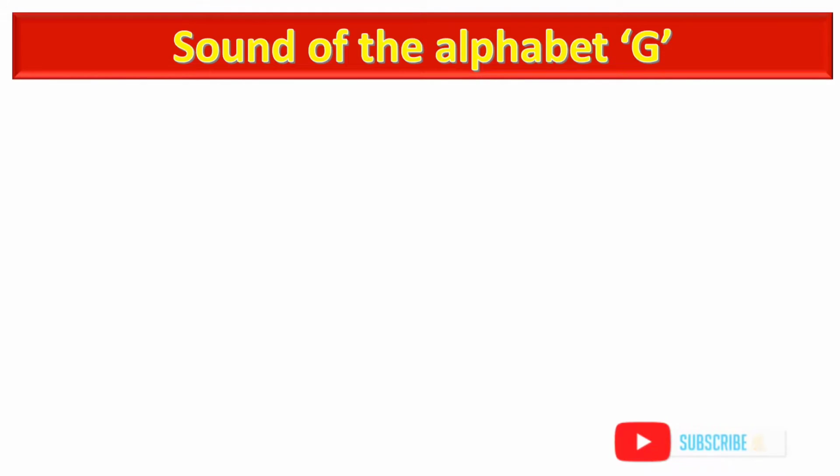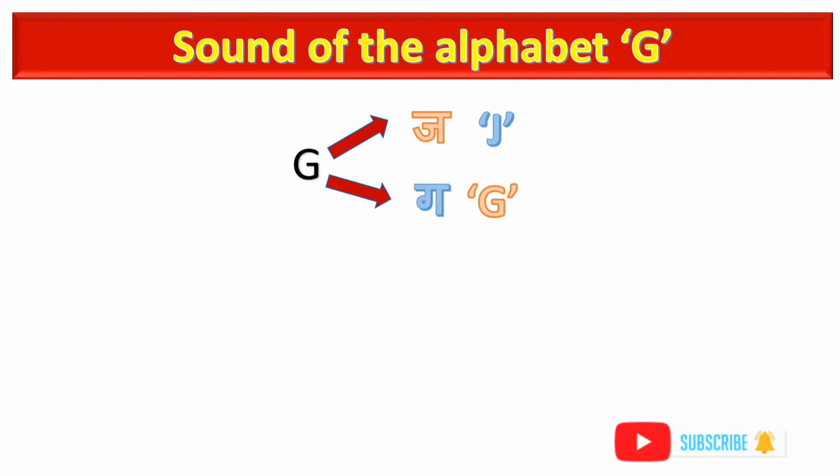Everyone! We often get confused with the sound of the alphabet G. G gives out two sounds, J and K. But the problem is when to use J and when to use G.